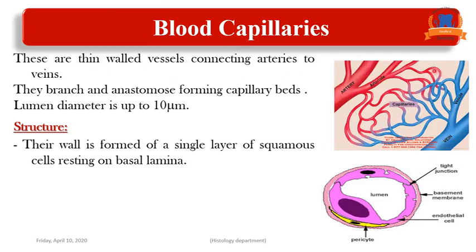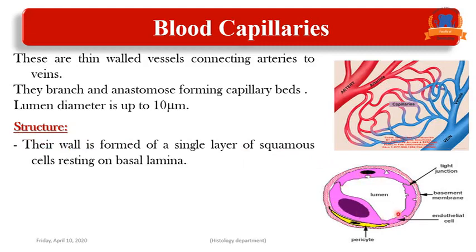Capillaries branch and anastomose to form capillary beds, and their diameter is up to 10 micron, not exceeding 10 micron. We have here the artery, the vein, and the capillary beds.